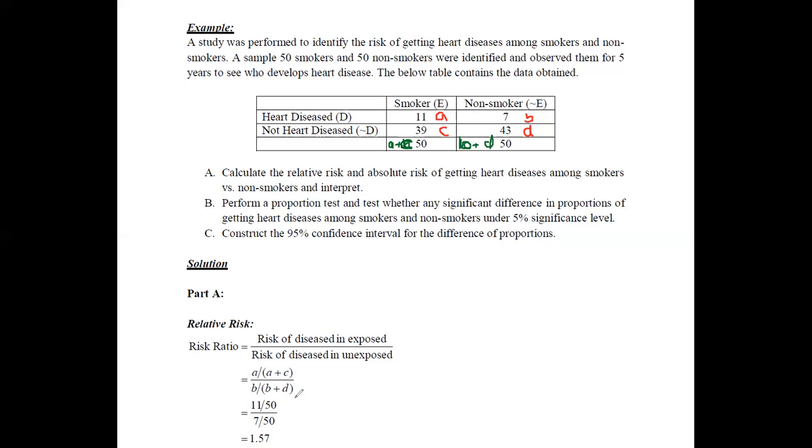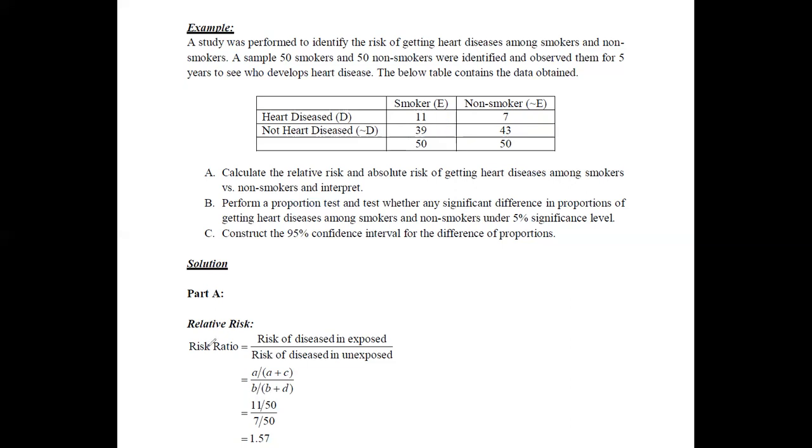Simply, since these sample sizes are equal, just the ratio between these two is obtained: 11 divided by 7 is also equal to 1.57. Now you have identified 1.57 as the relative risk for this calculation, and we need to interpret it.